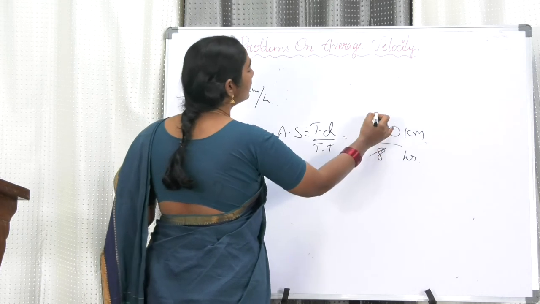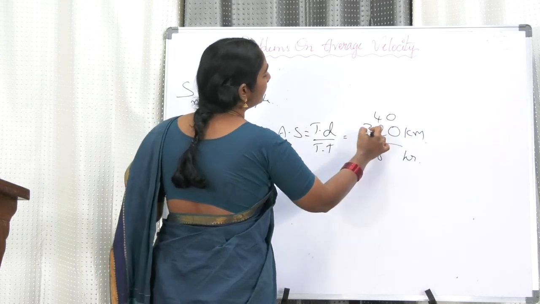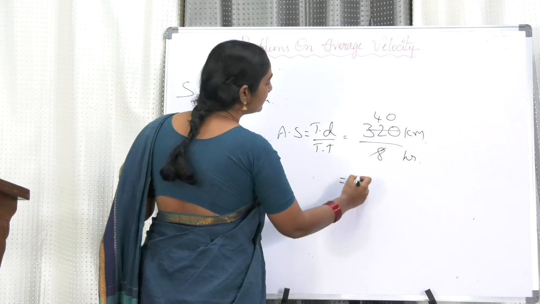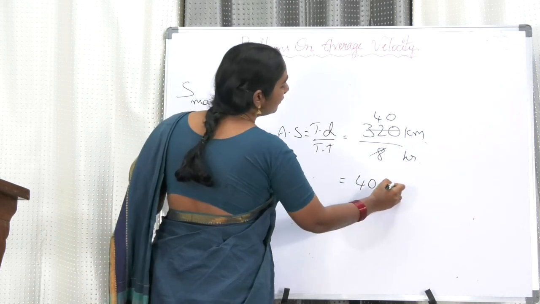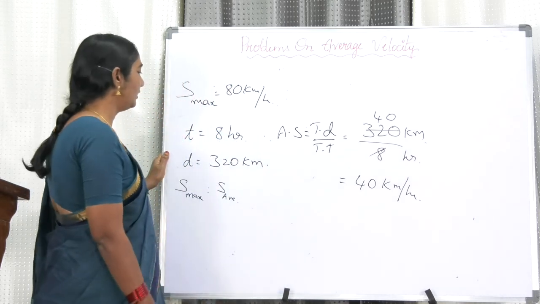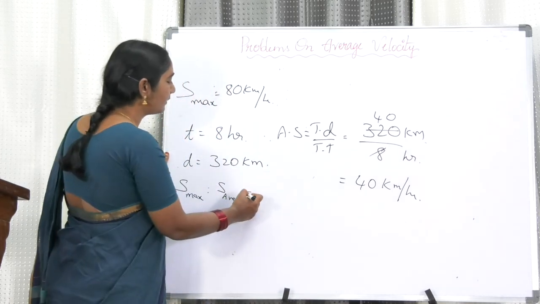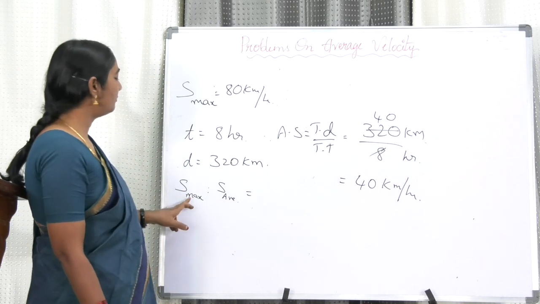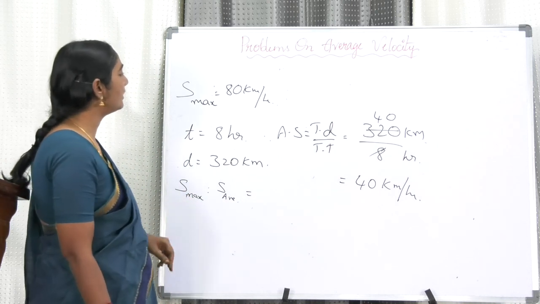So 1 eights are 8, 4 eights are 32, so average speed is 40 kilometers per hour. So my dear friends, the ratio of maximum speed and average speed is asked.